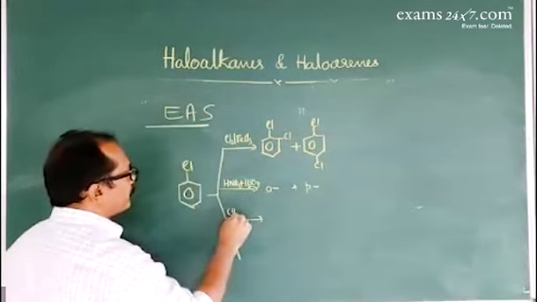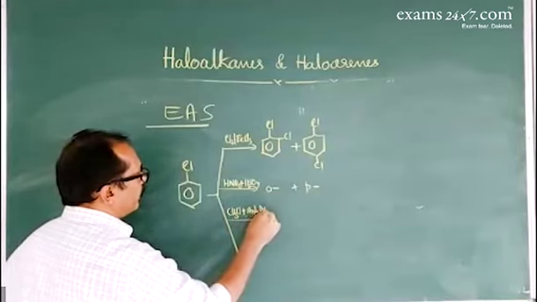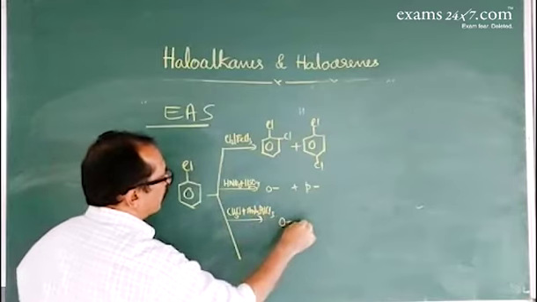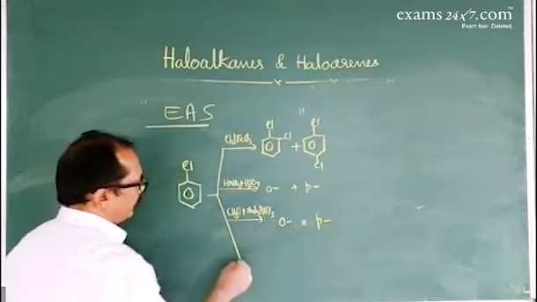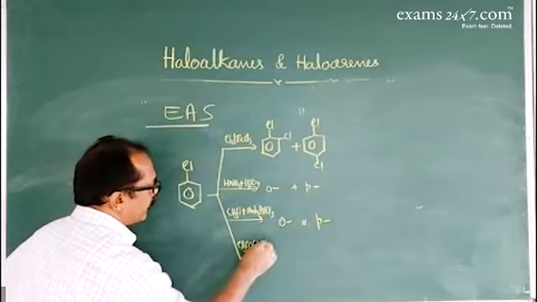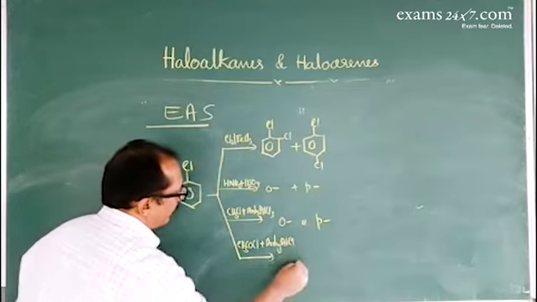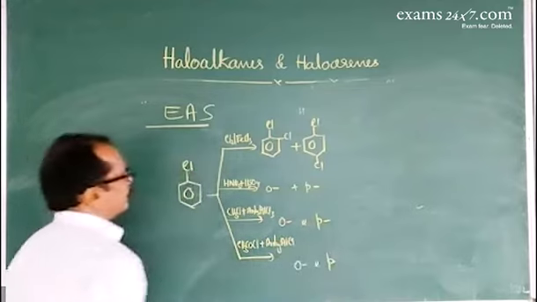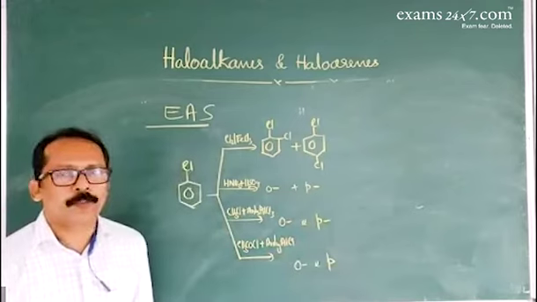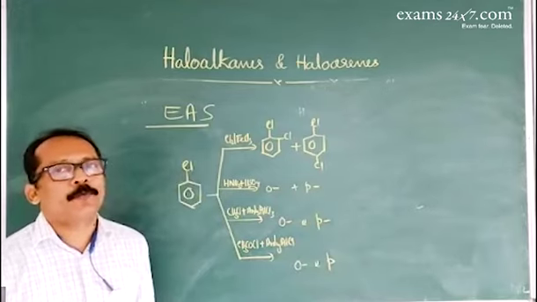Similarly, with Friedel-Crafts alkylation, CH3Cl and anhydrous aluminium chloride, it gives ortho and para products. Friedel-Crafts acylation, CH3COCl in the presence of anhydrous aluminium chloride, again ortho and para. Chloroacetophenone is formed, an aromatic compound. Sulfonation is also answered by chlorobenzene.